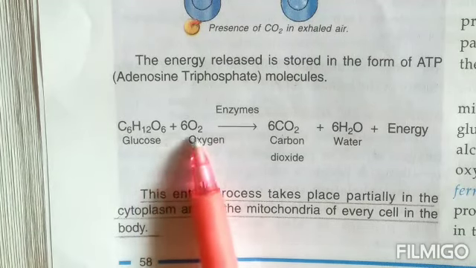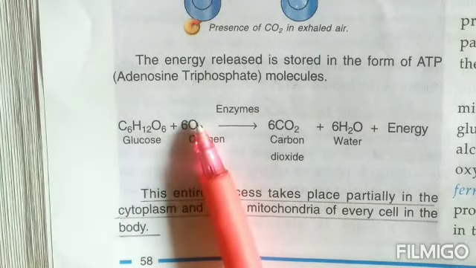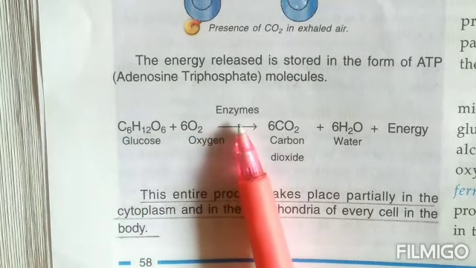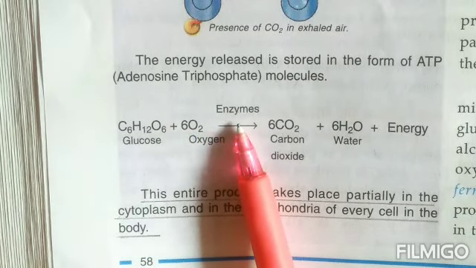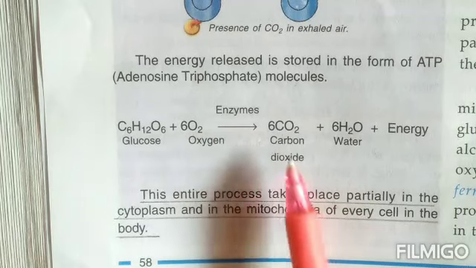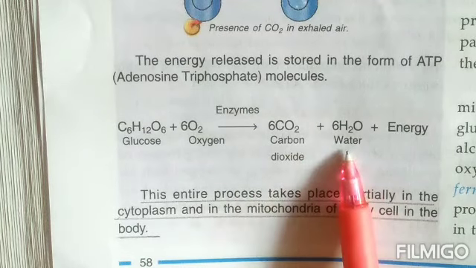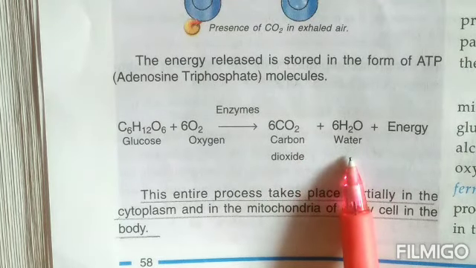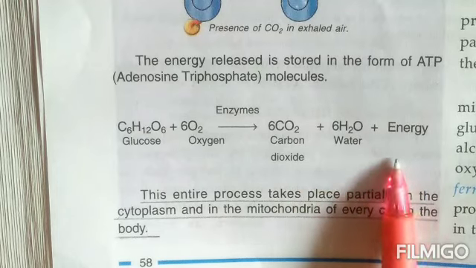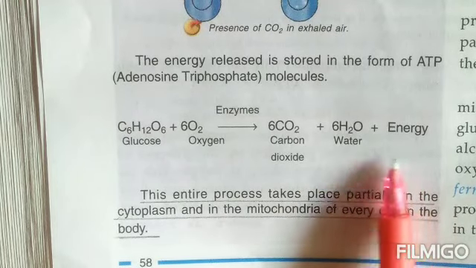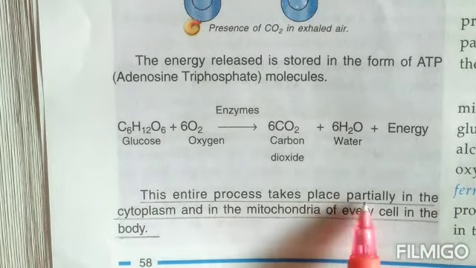It will combine with 6 molecules of oxygen. In the presence of enzymes that are there in our body, children, it will combine and produce 6 molecules of carbon dioxide that we throw out during breathing, children, 6 molecules of water that are there in our body, and a lot of energy is also released. This entire process takes place partially.